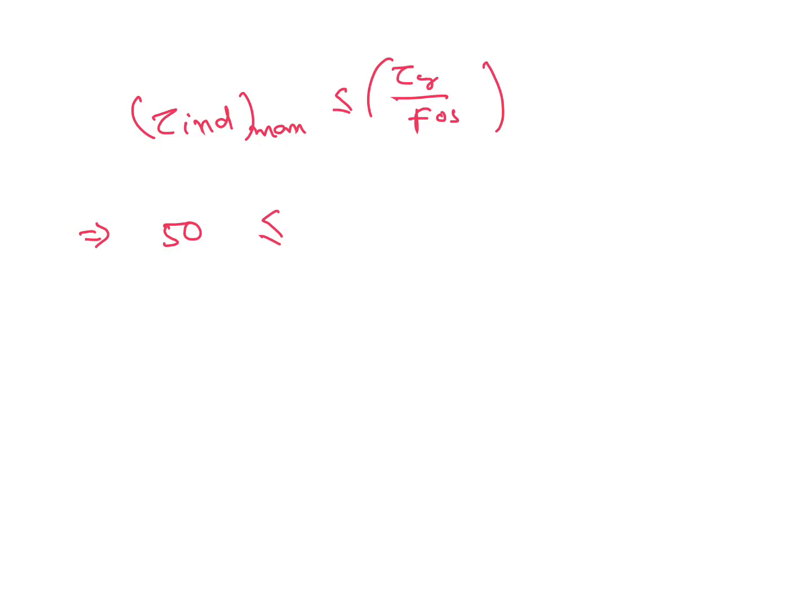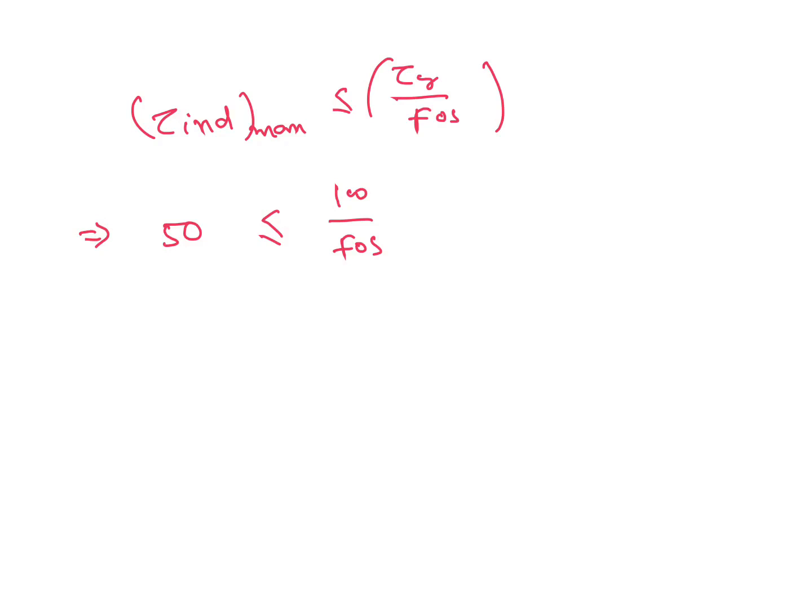So here, induced shear stress maximum should be less than or equal to yield shear stress divided by factor of safety for the safety of the component. For safe design, its value is 50, it should be less than or equal to, already we got yield shear stress value is 100, divided by factor of safety.